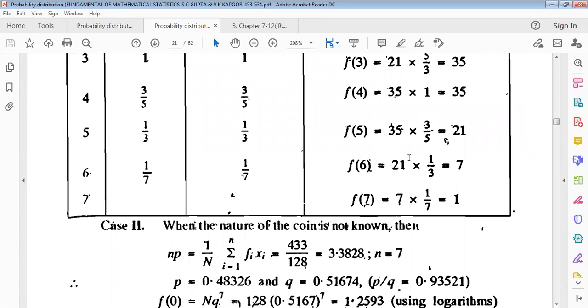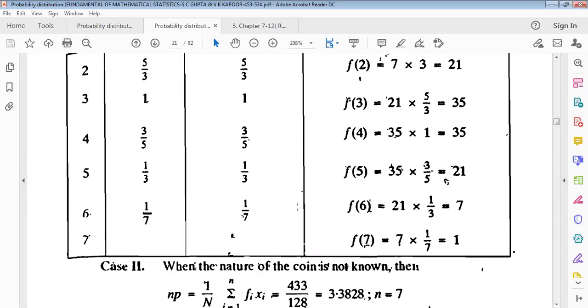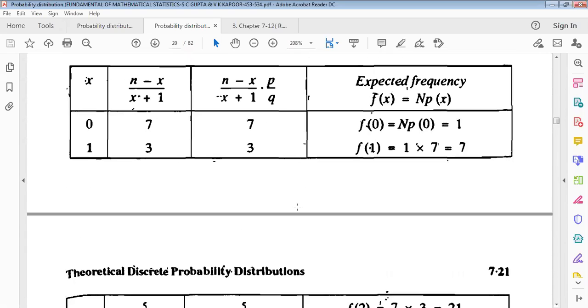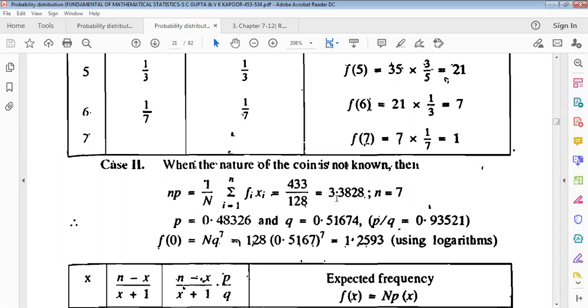Now this is the table for the first case. Now when the nature of the coin is not known, np mean equals what? 1 by n summation f i x i. This is the formula of mean, and this equals the total 433 divided by 128. This will give only 3 point something, n equals 7 given. So probability p equals mean by n, with n equals 7.